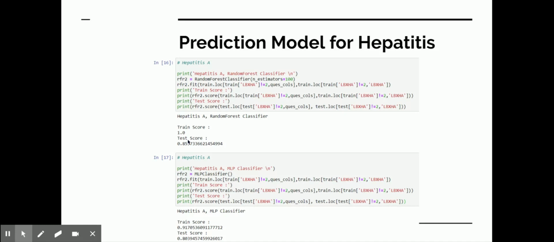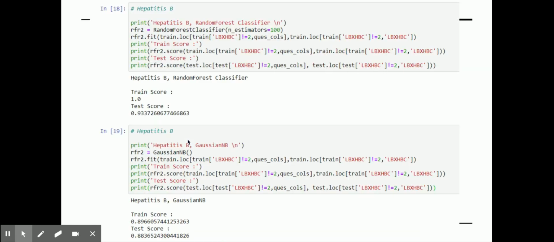The next one was hepatitis A, but it was an MLP classifier, which is a multi-layer perceptron, which is a neural network. After that, I tried hepatitis B with a random forest and Gaussian NB, and the scores are pretty good actually. Hepatitis B gave us a test score of 0.93, so it actually predicted pretty well whether the person has had hepatitis B in the past.